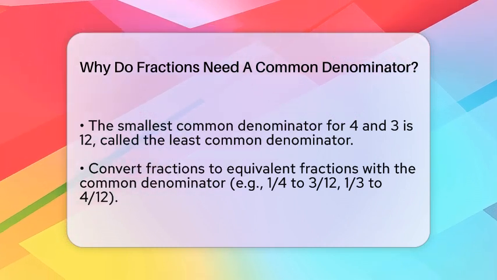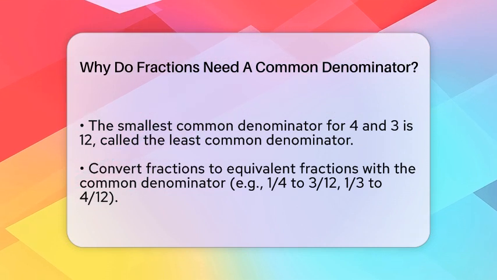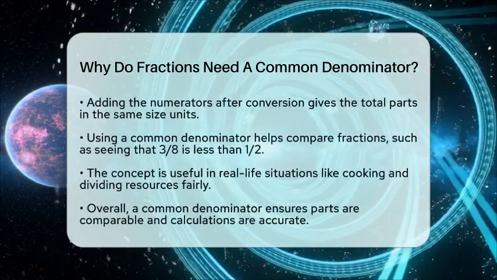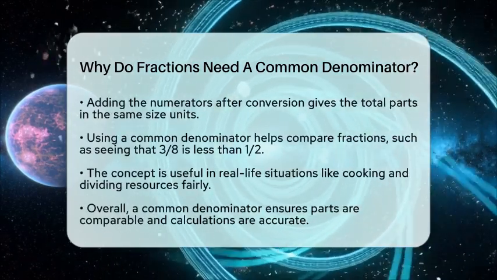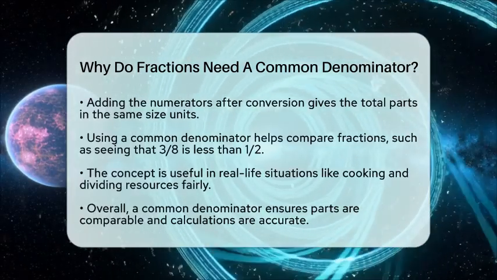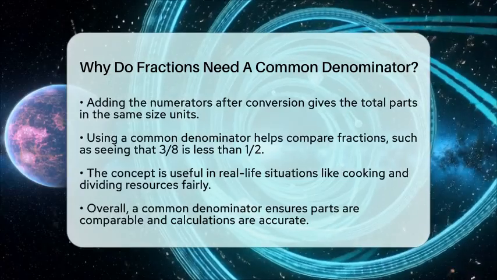This idea applies in real life too. When cooking, if a recipe calls for 1/2 cup of sugar and another calls for 1/3 cup, you might want to combine them. To do that accurately, you convert both to 12ths of a cup. This way, you know exactly how much sugar you are adding.